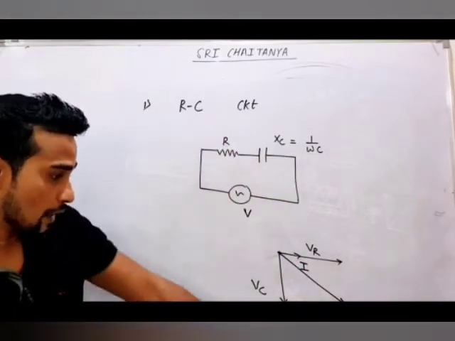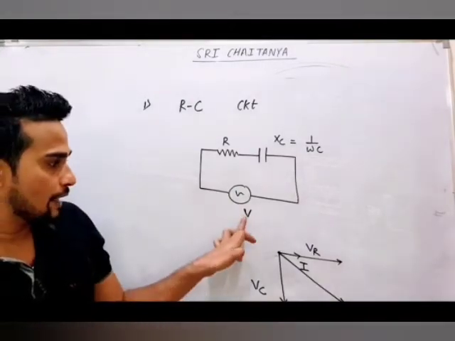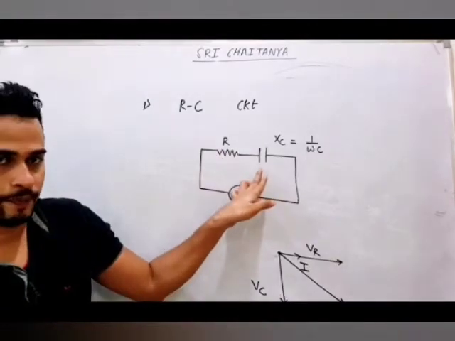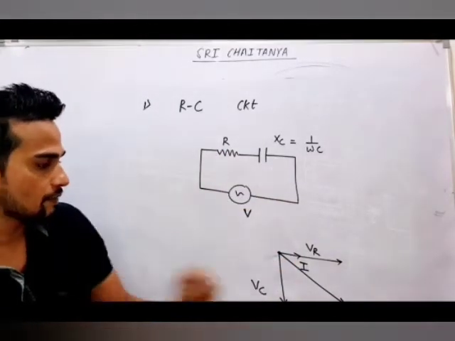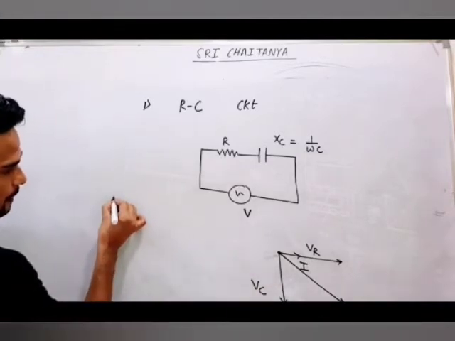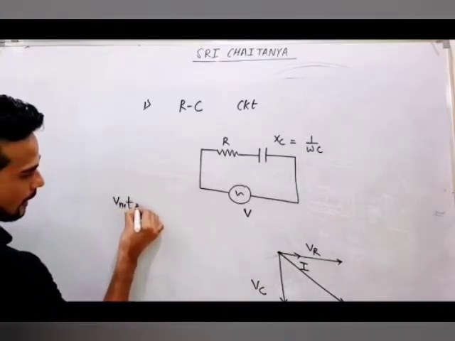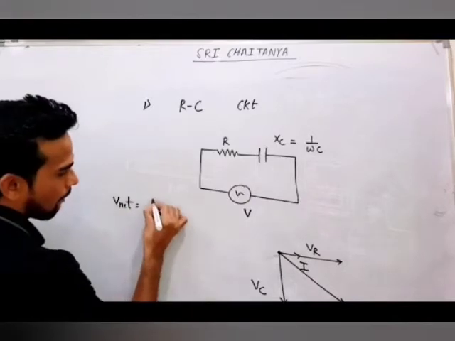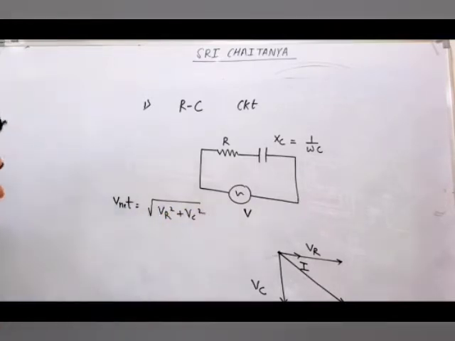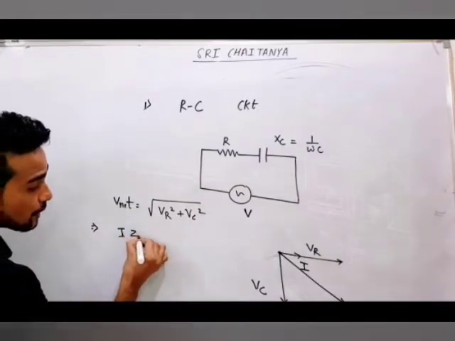So this is what I was telling you. You cannot write this V as V1 plus V2 or VR plus VC, because both will not be in the same phase. That's why we get V net as this. Now from here, we got V net as under root of VR square plus VC square. V net you can write as I into Z.